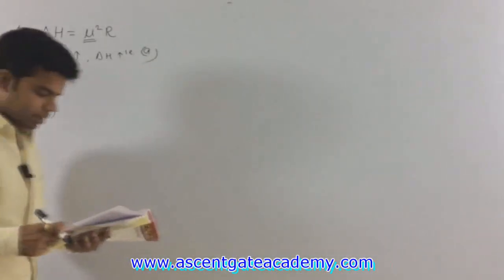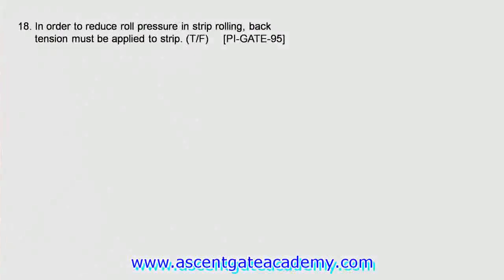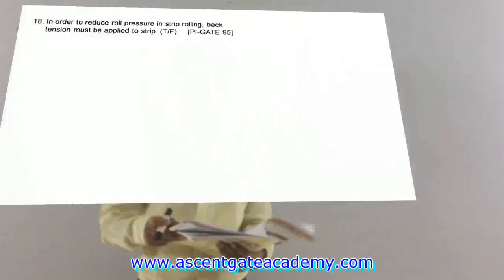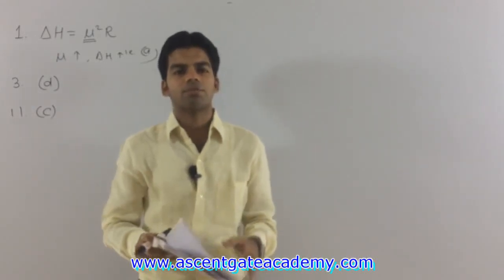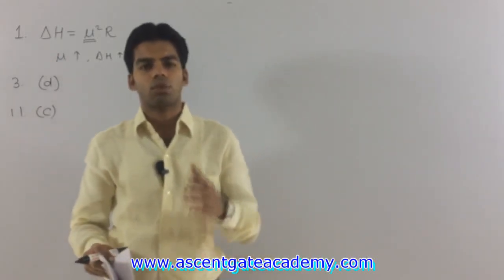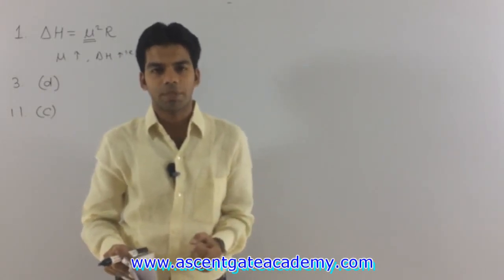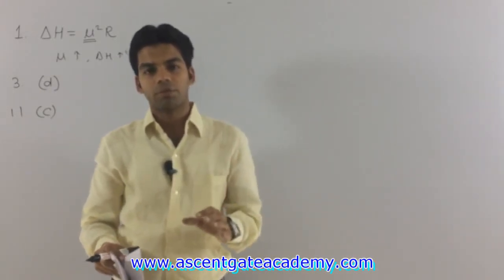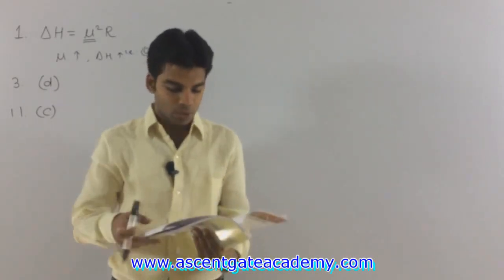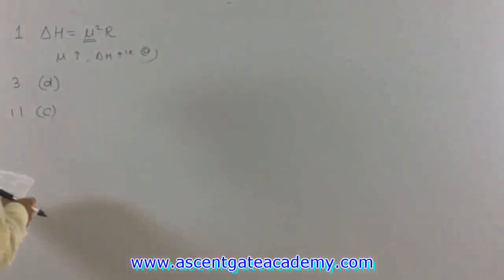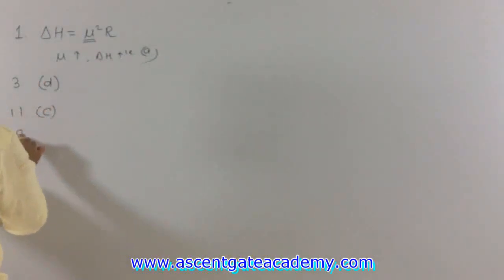Next is question number 18. In order to reduce the roll pressure in a strip rolling, back tension must be applied to the strip. Okay, I told you this thing. We discussed a few ways in order to decrease the roll separating force, and one of the ways was to provide the front and back tension sigma 1 and sigma 2. Okay, so this statement is correct. The 18th is true.